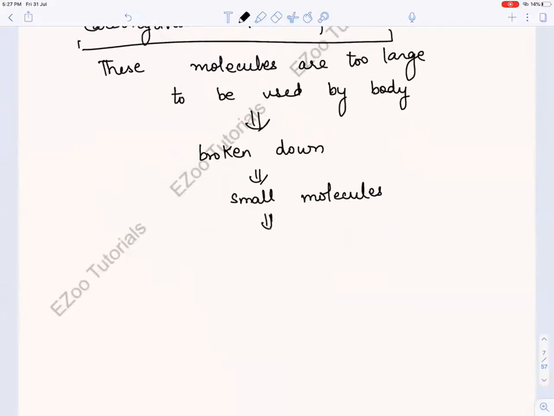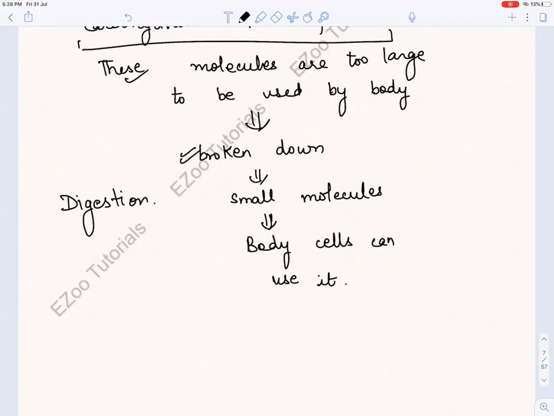So that the body cells can use it, can absorb it, can assimilate it. And this whole process is known as digestion. Okay. Very easy to understand. And for this, various enzymes are secreted in various parts of the system that help in breaking down these big molecules into small molecules, right?